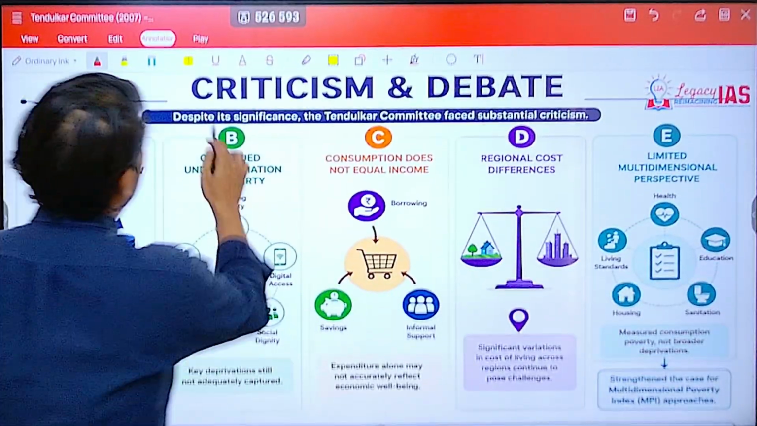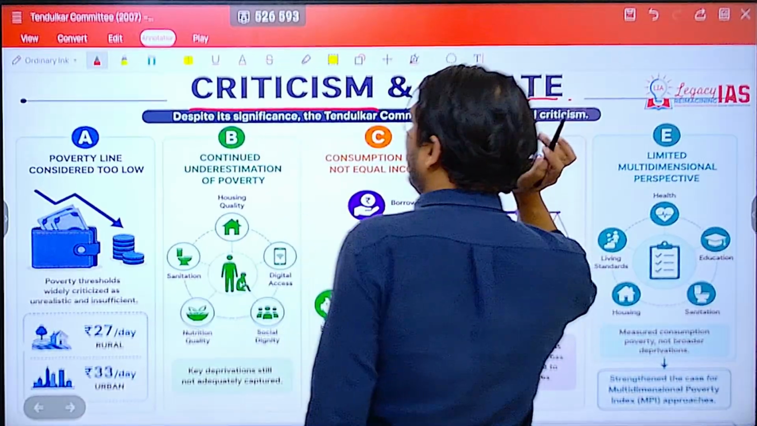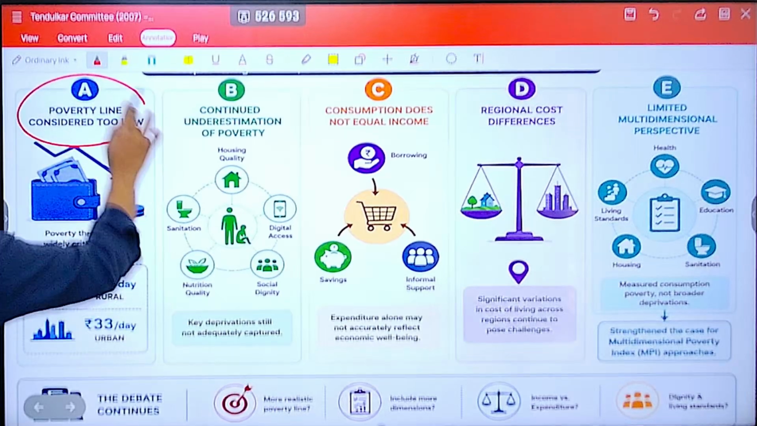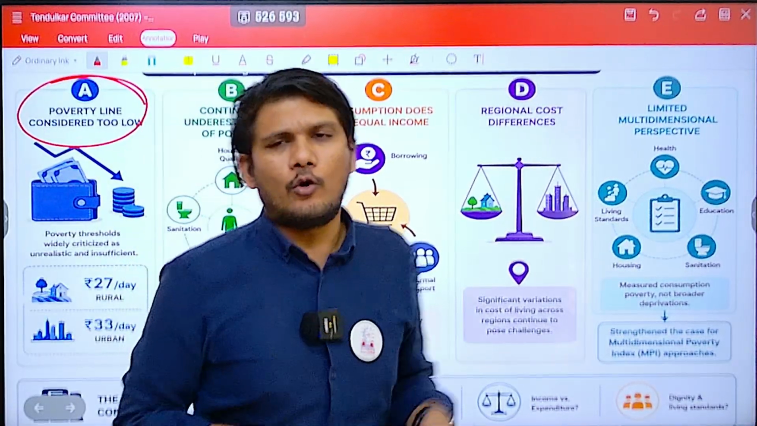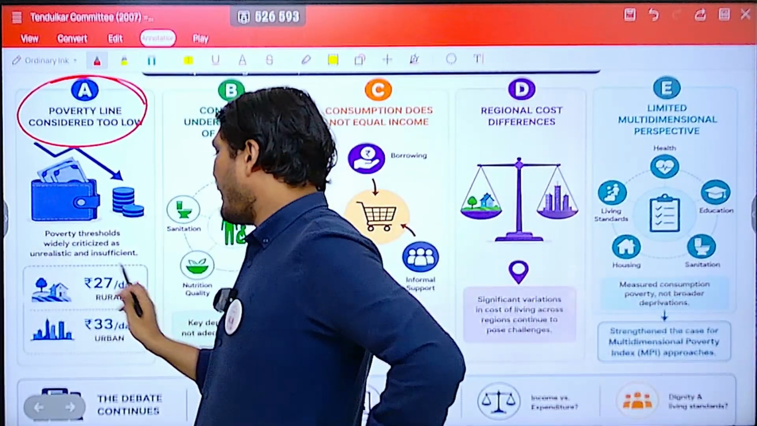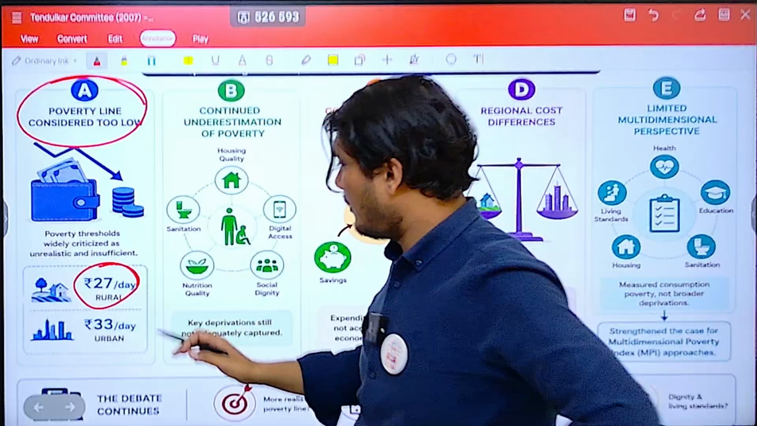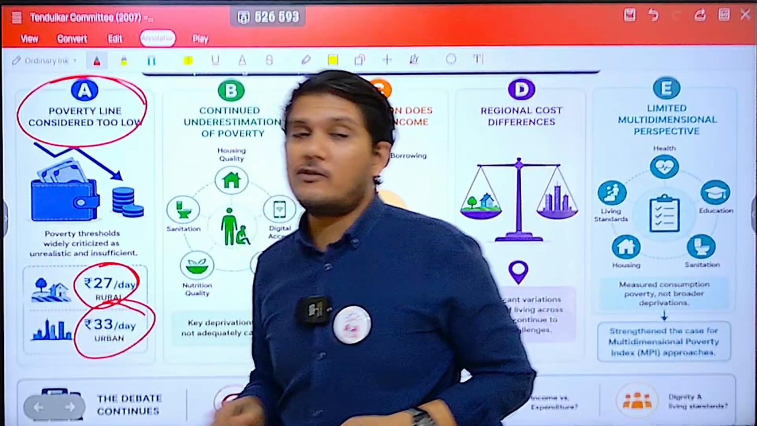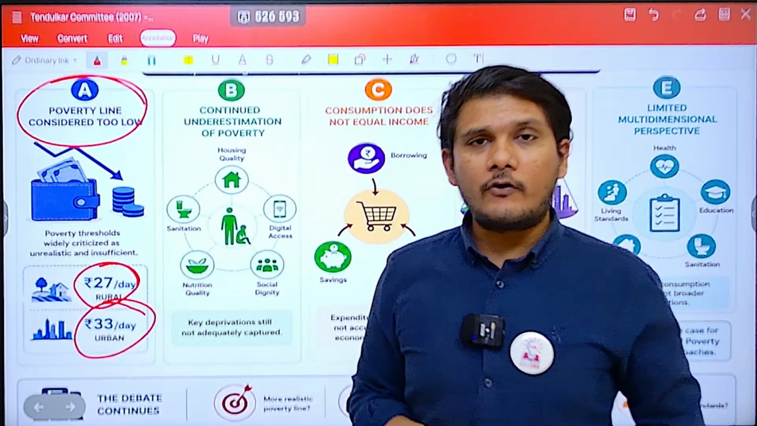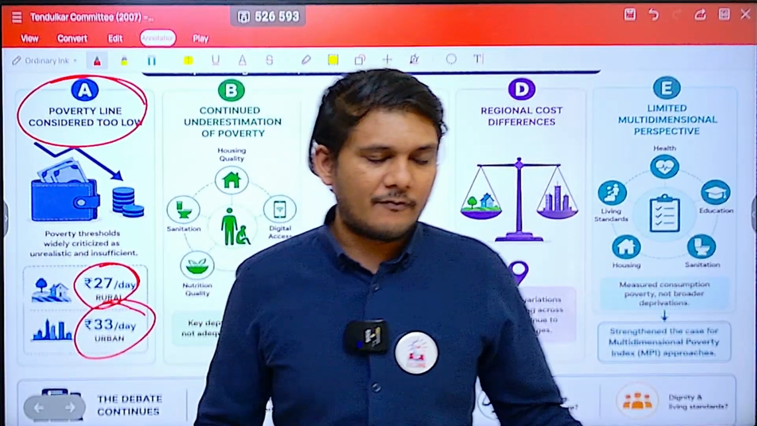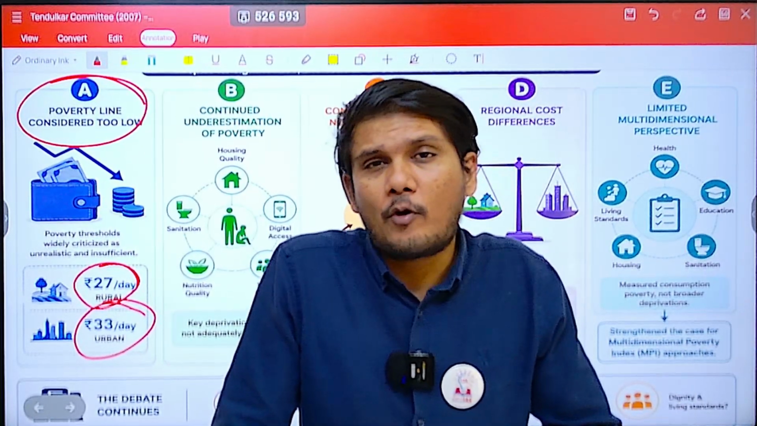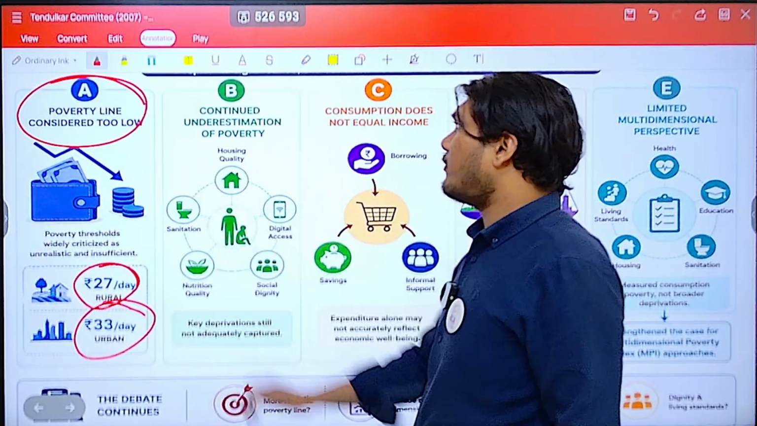However, there are certain criticisms and certain debates, so let us see that as well. First, the poverty line was considered to be too low. Just think of it, even in 2009: 27 rupees per day in the rural area and 33 rupees per day in the urban area. This is quite low because it is not an expenditure which can suffice, right? It does not even probably pay the rent of a proper house. So that is why it was criticized.